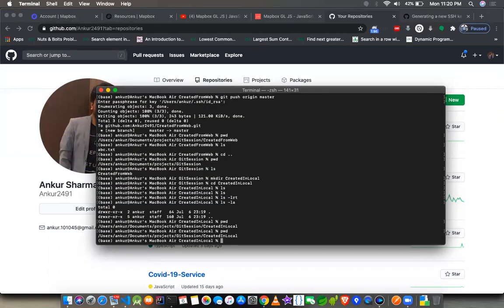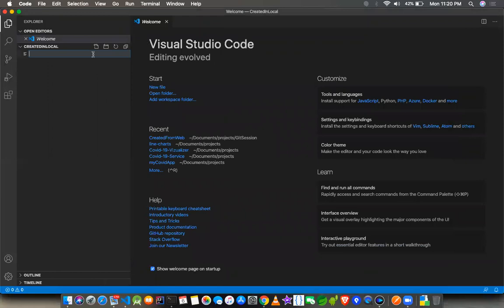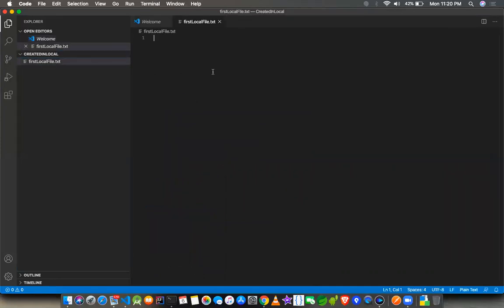Now the way to do it would be to first create a new file inside it. I'll create a new file, let's say first local file dot txt, and write hi, something like this file with a local repo inside.